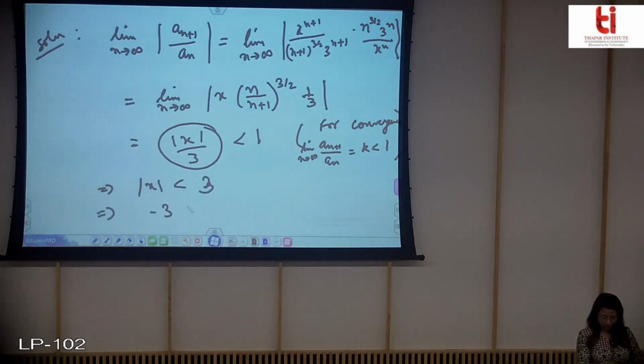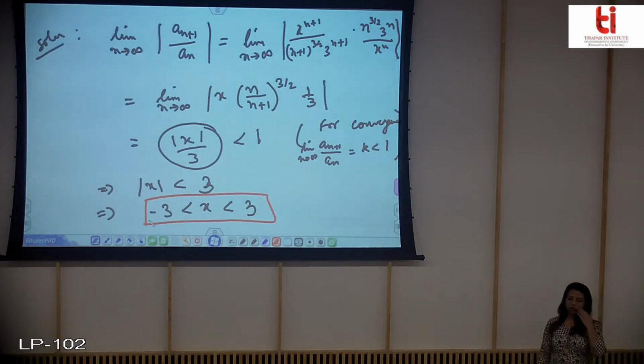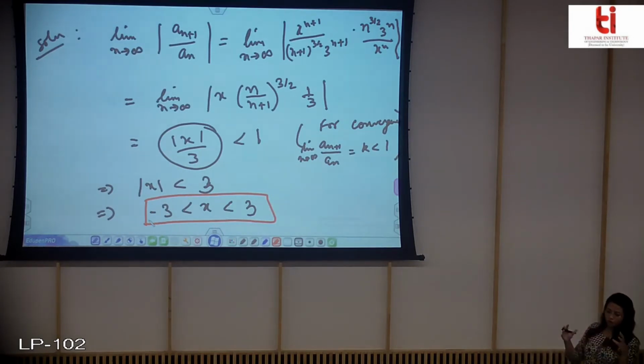So, and again finally this implies that if x is in between -3 to 3, the series will converge. So for the whole domain, what we have found out is that the series converges for values from -3 to 3, but we still don't know about the end points, what will happen at x equal to -3 and at x equal to 3.